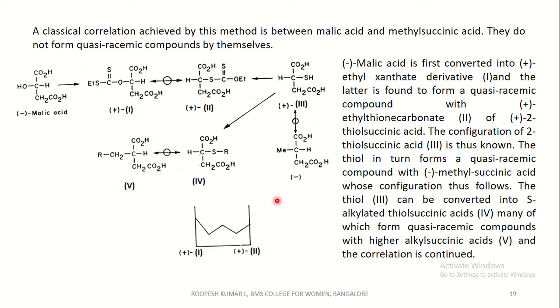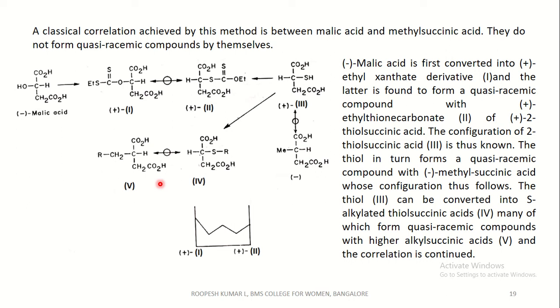The thiol succinic acid can be converted into S-alkylated thiol succinic acids, many of which form quasi-racemic compounds with higher alkyl succinic acids, and the correlation is continued. That is, the configurations can be further found.